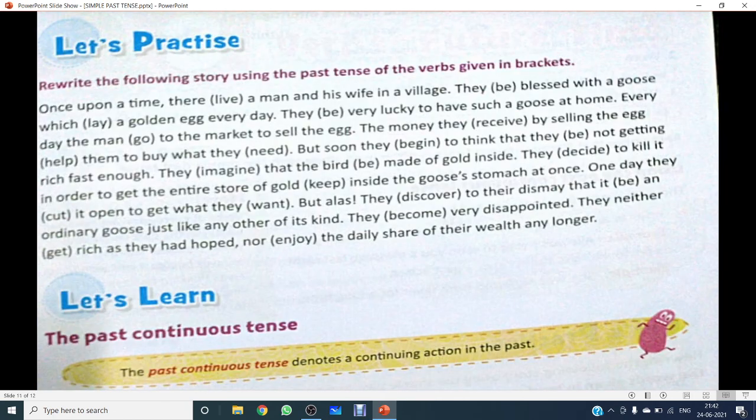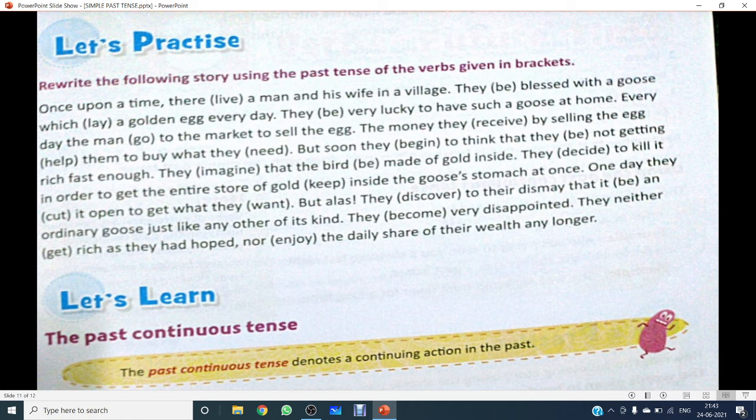Now coming down here, the next exercise which you have. Rewrite the following story using the past tense of the verbs given in brackets. Once upon a time. Rewrite the following story using the past tense of the words given in brackets. So once upon a time there lived a man and his wife in a village. They were blessed with a goose which laid a golden egg every day.